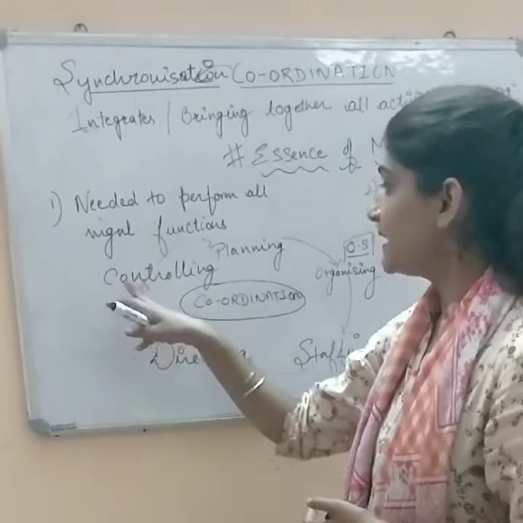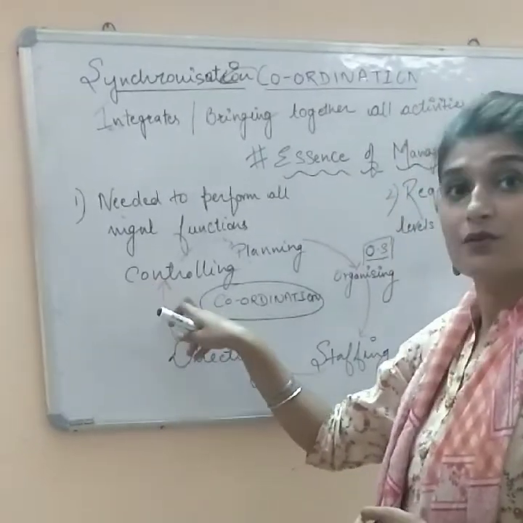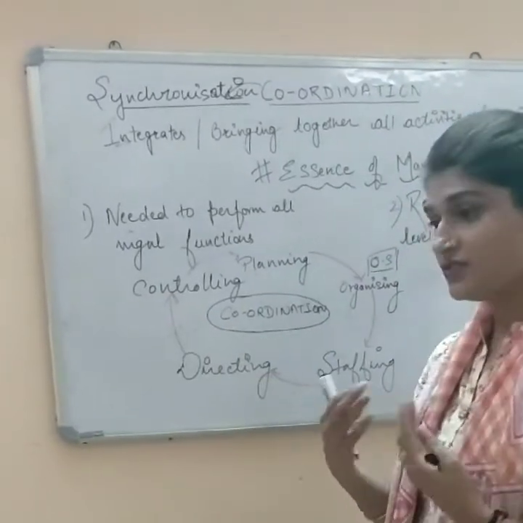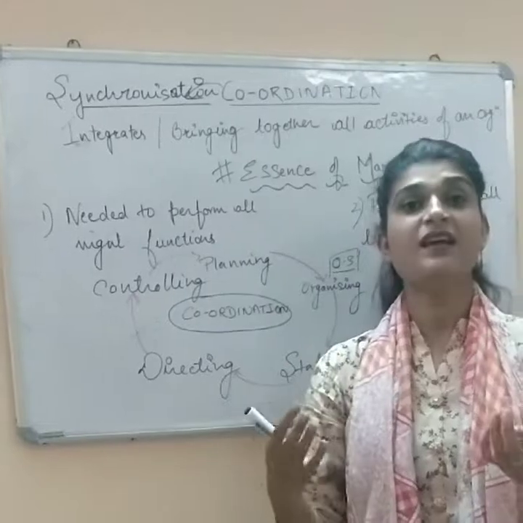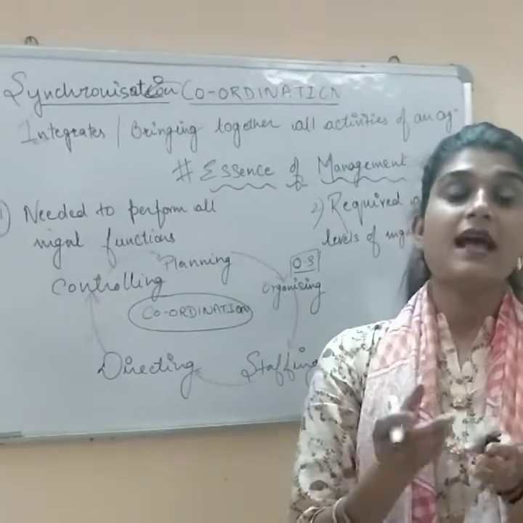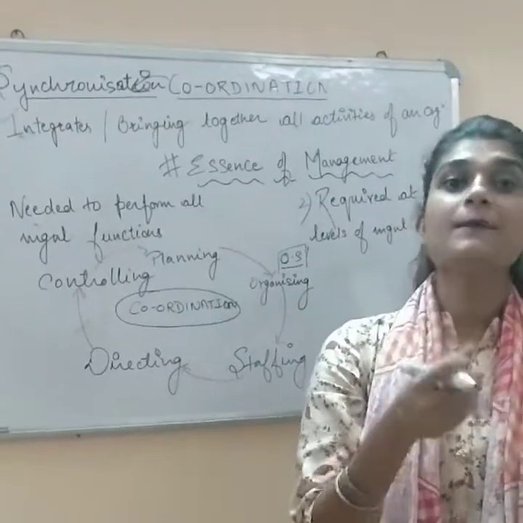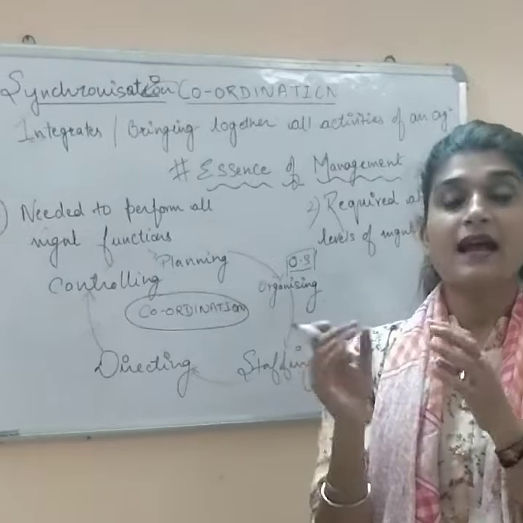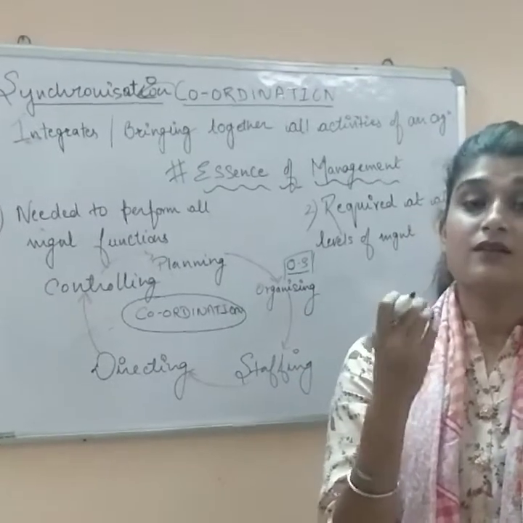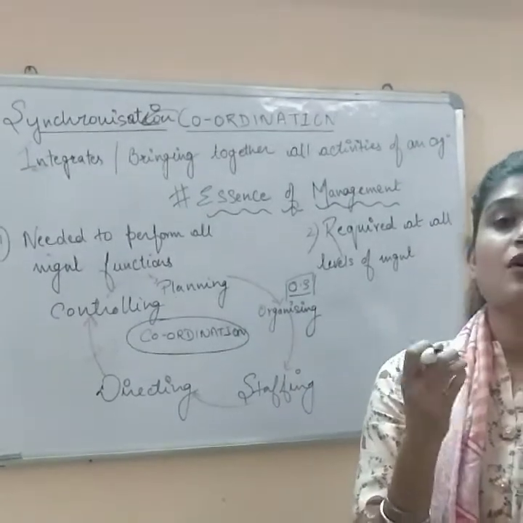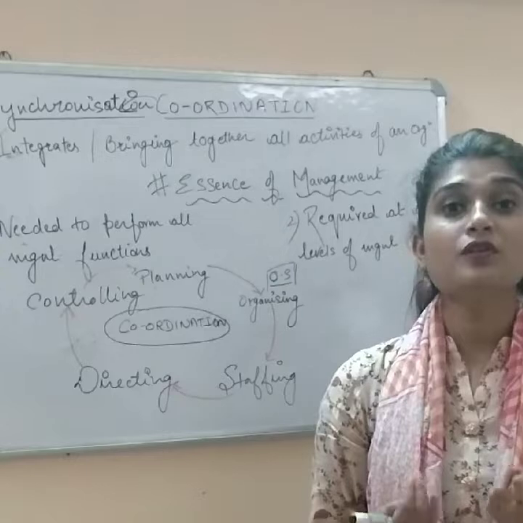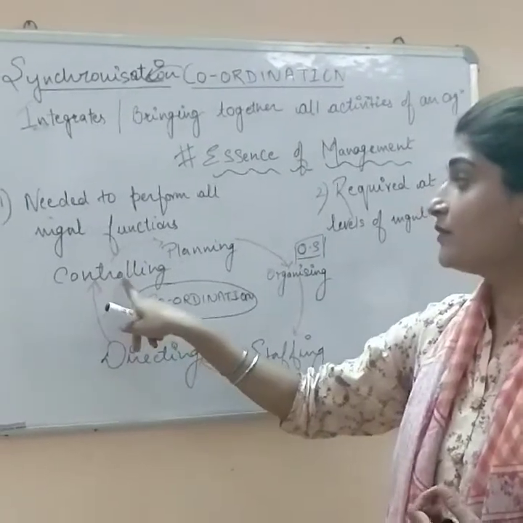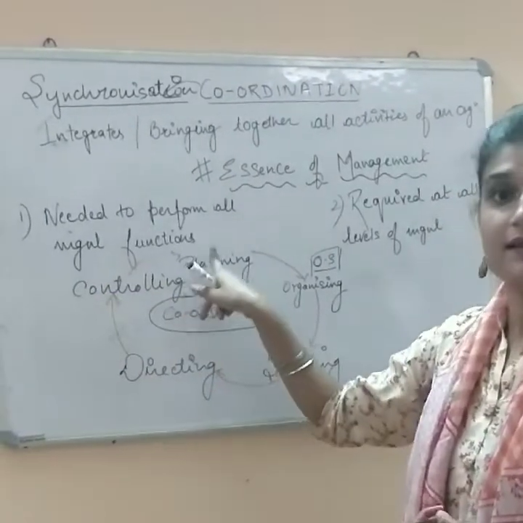And the last one is controlling. In controlling, coordination plays a role by matching the planned performance with the actual performance, and whether the results are fruitful or not is analyzed in the controlling function.